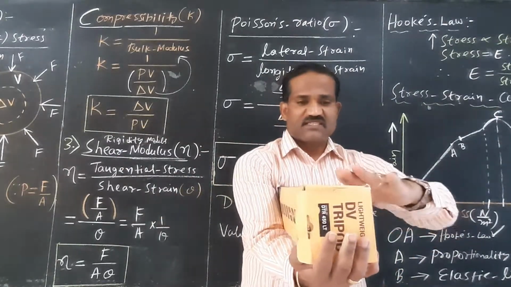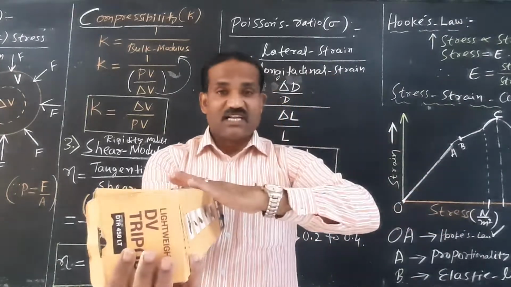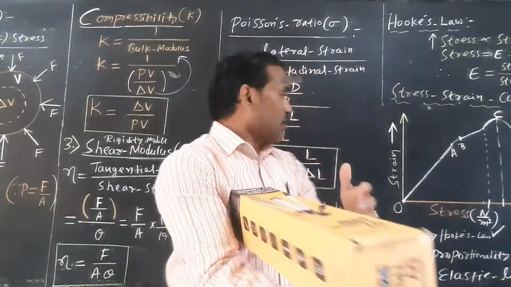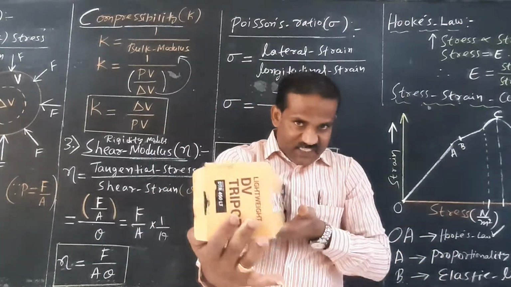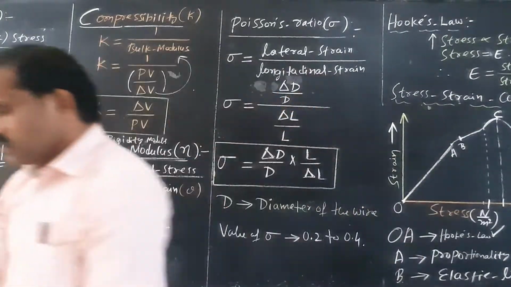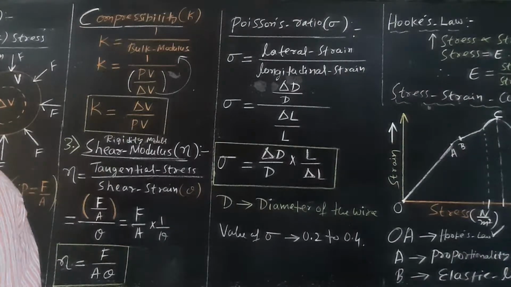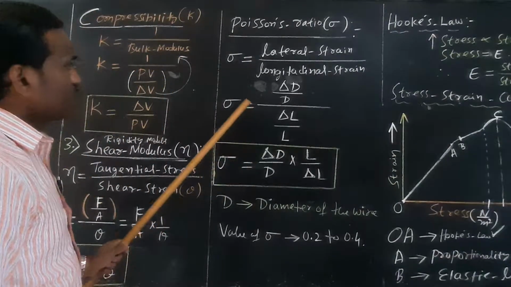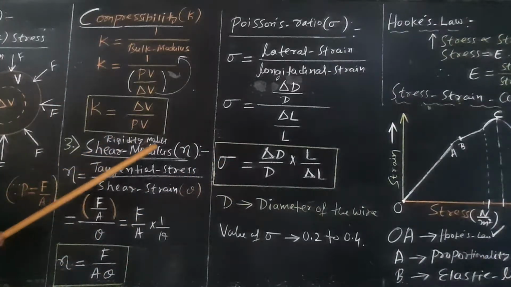See here, this surface is changing, so there is a lateral displacement, right? Or you can say there is a change in the angle between the fixed face and the top face. For the top face you are applying a tangential force, so there is a lateral displacement, an angular displacement of the sides of the rectangular cube. So what do you mean by shear modulus or rigidity modulus?